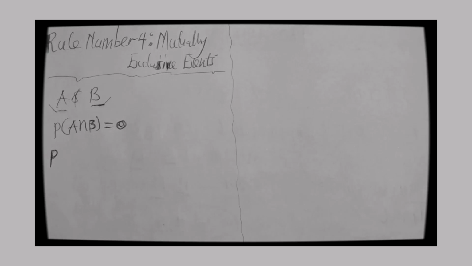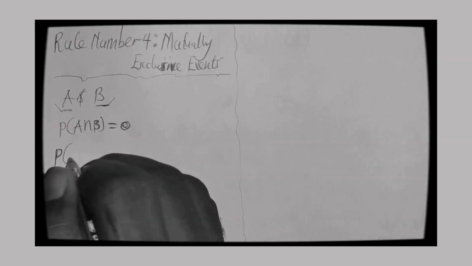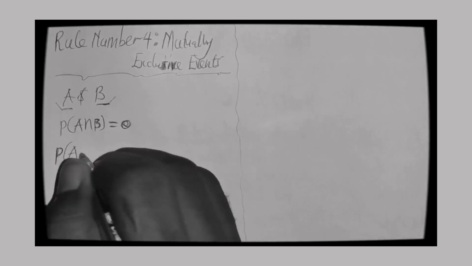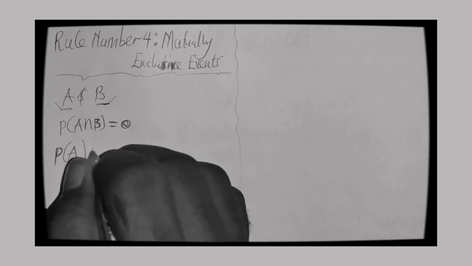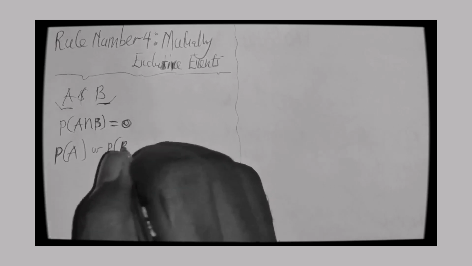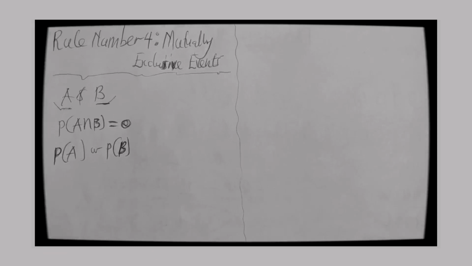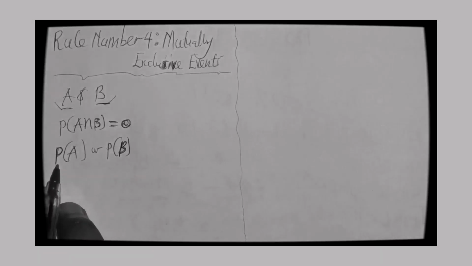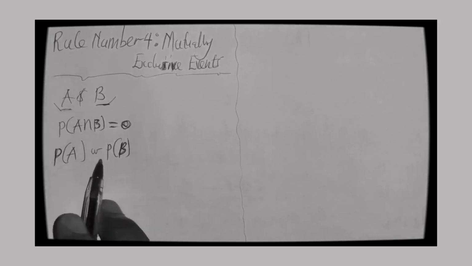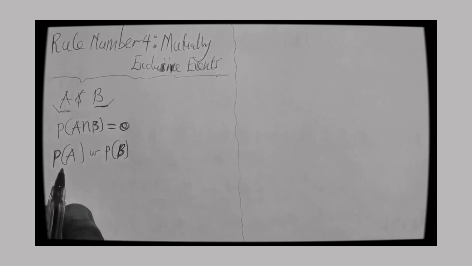So since it's mutually exclusive, if A is occurring, then B won't occur. So we can say the probability of A or the probability of B. The events all have an equal chance of occurring, but both of them cannot occur at the same time. So it is the probability of A occurring where B cannot occur, or B occurring where A cannot occur.